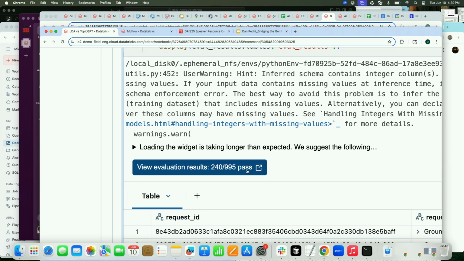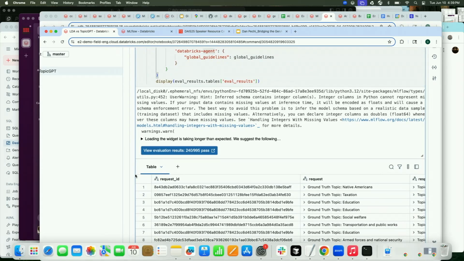This is not too great. We get 25% accuracy, right? Because as it turns out, our LDA-based topics are not all that informative. So then the next question is, well, what do you do from there, right?